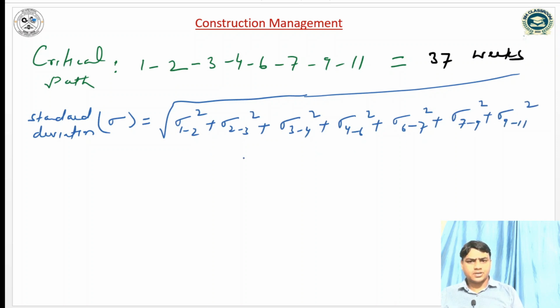So firstly we have to compute the standard deviation along 1 2, 2 3, 3 4, 4 6, 6 7, 7 9 and 9 11.